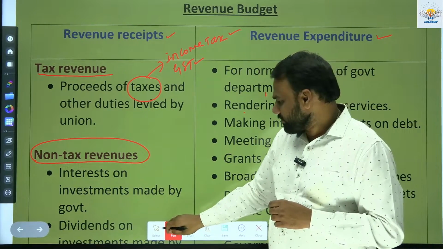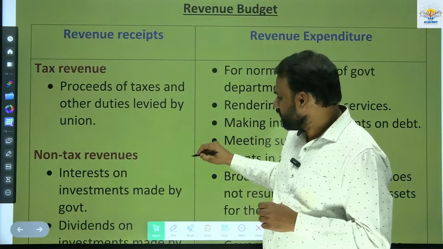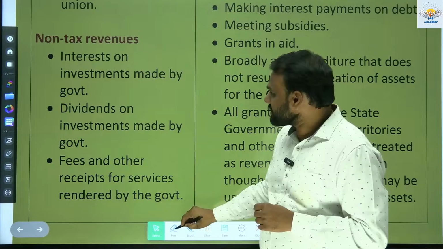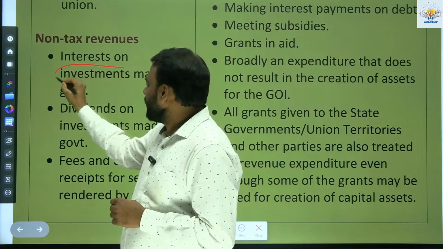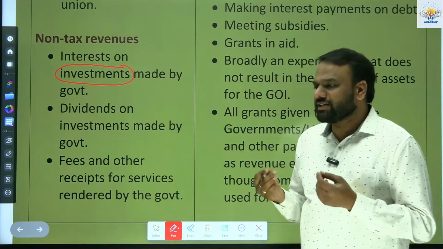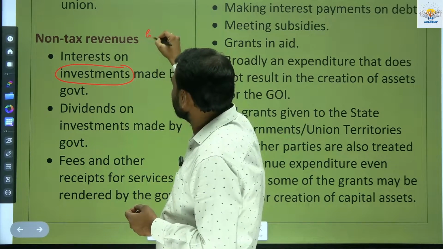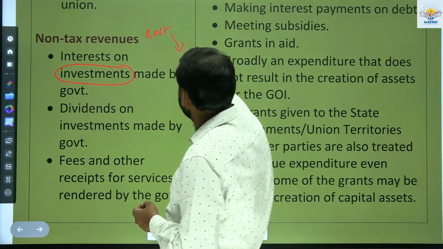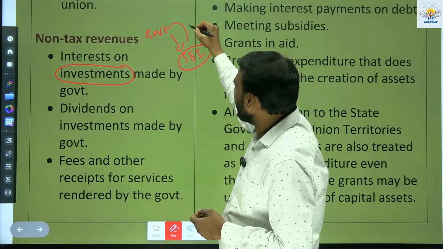Now next, what is non-tax revenue? Non-tax revenue includes interest on investments made by government. There are different types of investment. Let us consider an example. Let us assume the government has kept a deposit in some bank, let us assume SBI, of 1 lakh rupees.